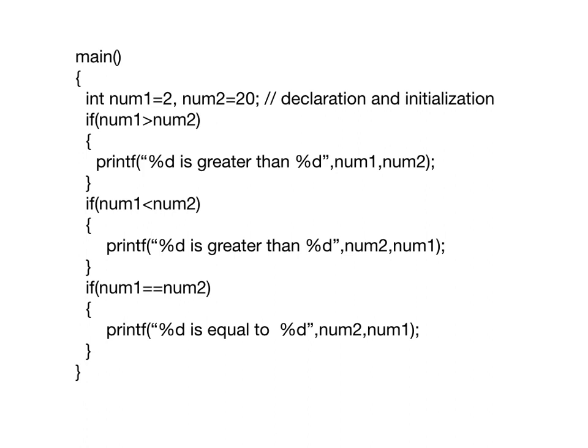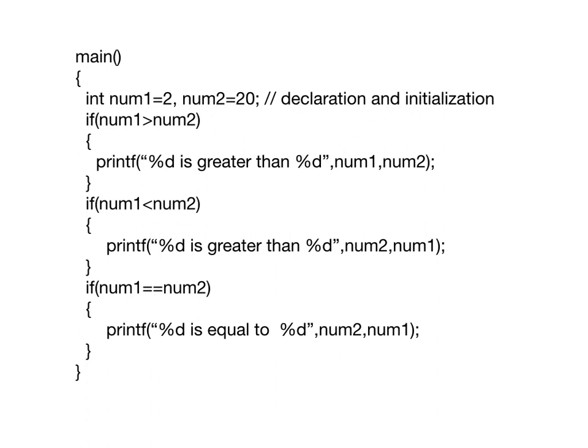Another condition, number 1 is less than number 2. Another condition, number 1 is equal to number 2. Fine. So I am just trying to use simple ifs so that you will understand the difference between the ifs. So the first condition, if this condition is true.